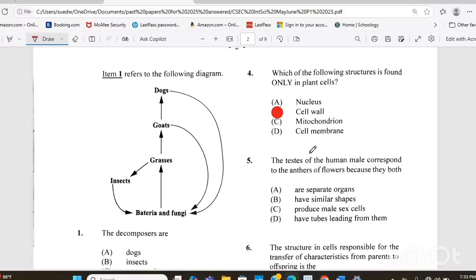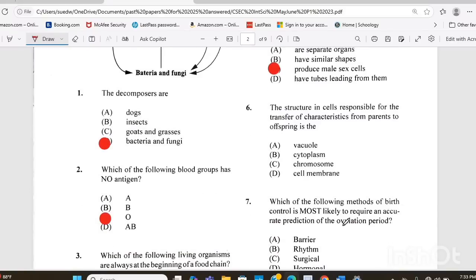Question 5. The testes of the human male correspond to the anthers of flowers because they both A, are separate organs, B, have similar shapes, C, produce male sex cells, or D, have tubes leading from them. The answer there is C, produce male sex cells. Question 6. The structure in cells responsible for the transfer of characteristics from parents to offspring is the A. Vacuole, B. Cytoplasm, C. Chromosome, or D. Cell membrane. The answer there is C.